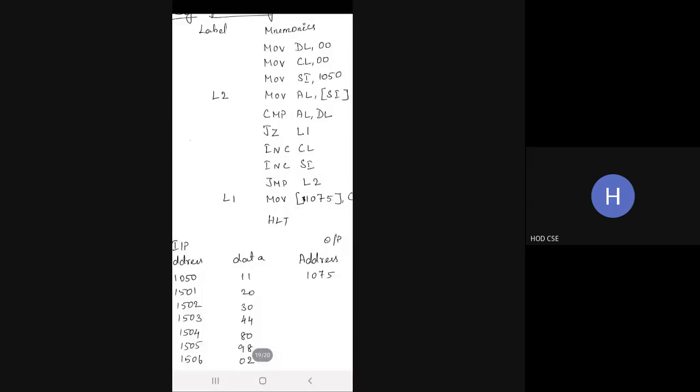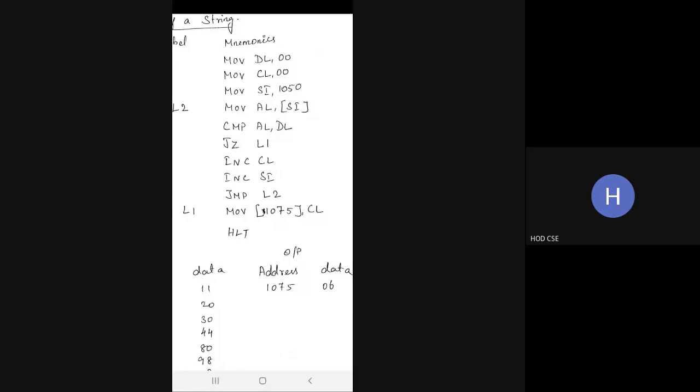First you move 00 to DL and 00 to CL. Next you initiate the SI, source index, memory location as 1050. You move the value present in memory location 1050 to the accumulator register.